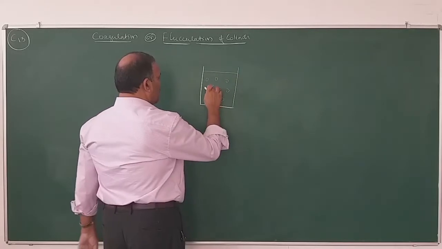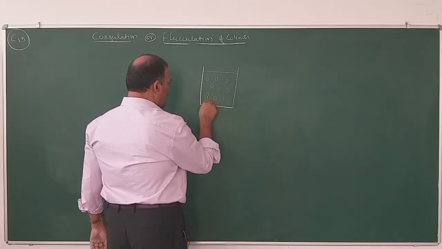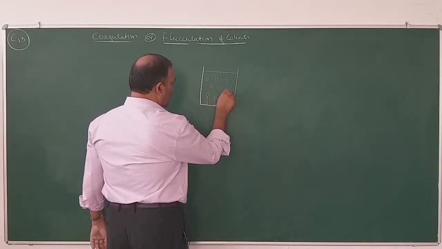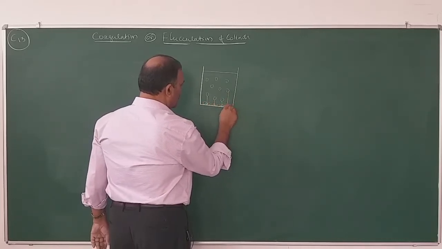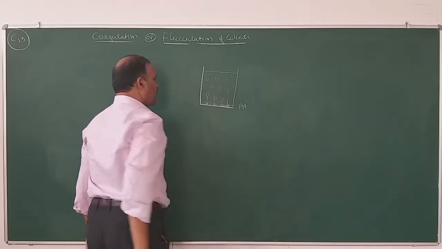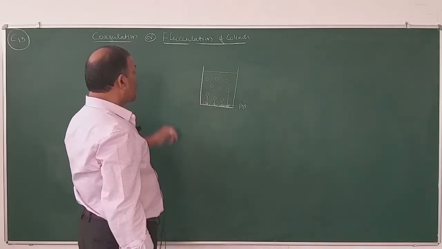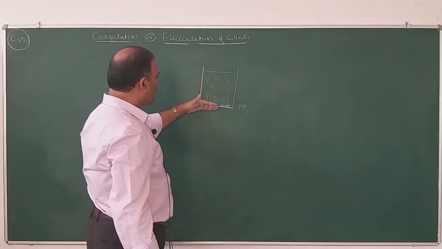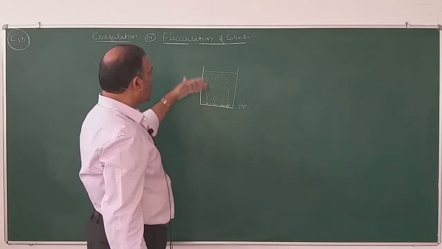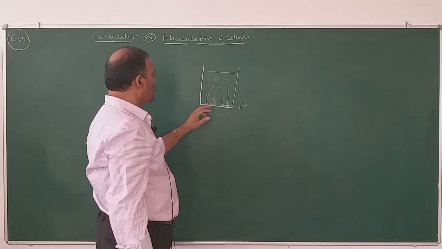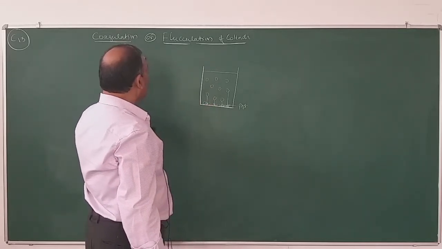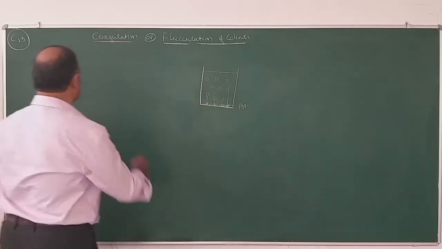So if the particles are made to settle down, they are converted into precipitate, is it not? So this is precipitate. So the process of settling down of the colloidal particles, or the process of precipitation of colloidal particles, is known as coagulation or flocculation.